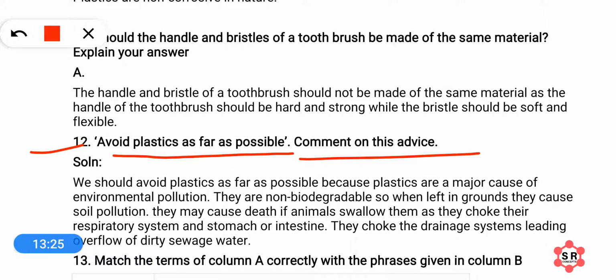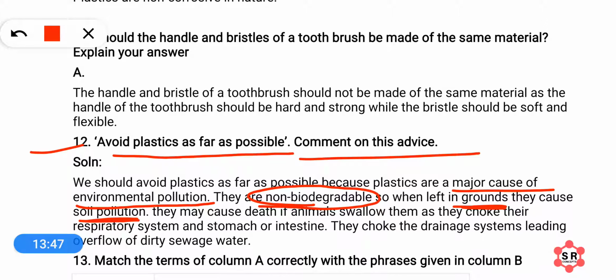Comment on this. So dear students, as you know, plastics are a major cause of pollution. Because they are a major cause of environmental pollution, that's why we should avoid plastics. What are the other harms? For example, plastics are non-biodegradable, so when they are left on the ground, they cause soil pollution.